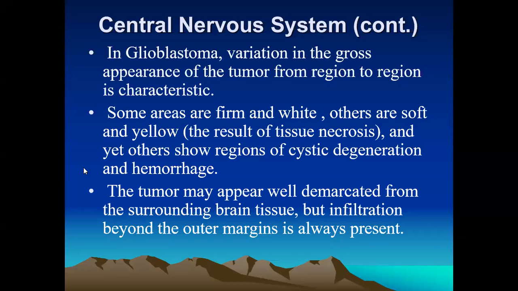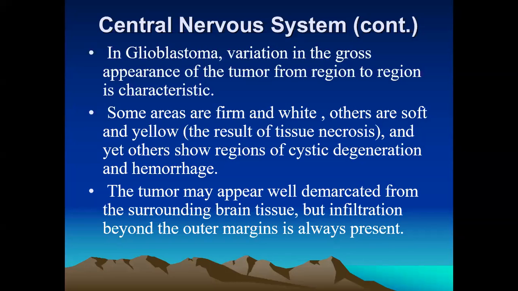In glioblastoma multiforme, these tumors are variable, and they vary in growth and in gross appearance from region to region. That is a characteristic feature.